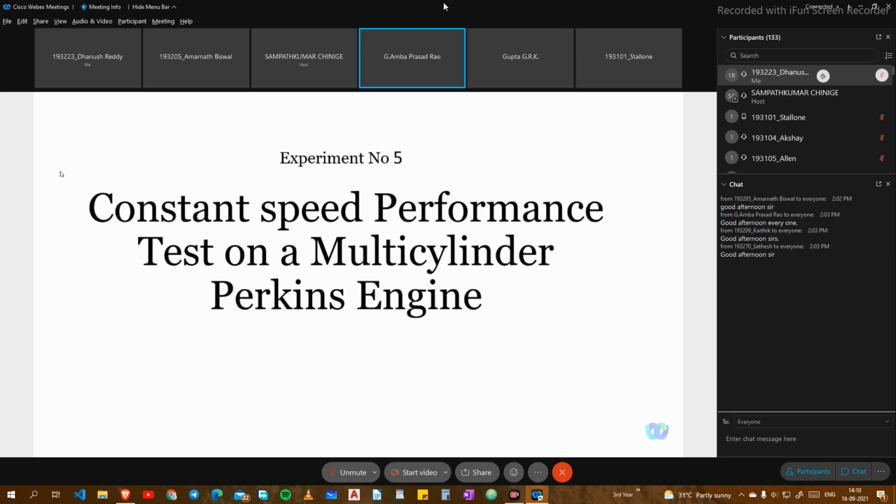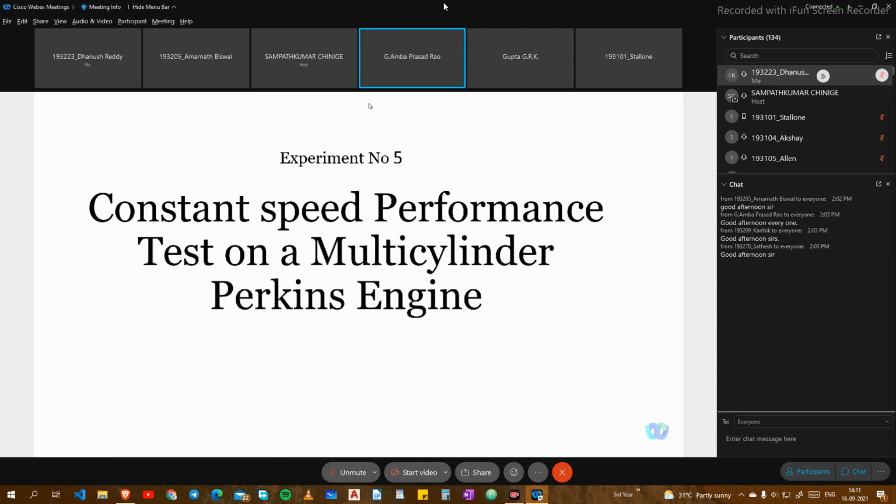And on the dynamometer spring balance, you should observe that it is fluctuating a lot. Whereas that was not the case in the performance test where we loaded the engine with the help of a DC shunt dynamometer. Almost a stable load we could observe. So the condition of the engine also plays a vital role in deciding the performance.